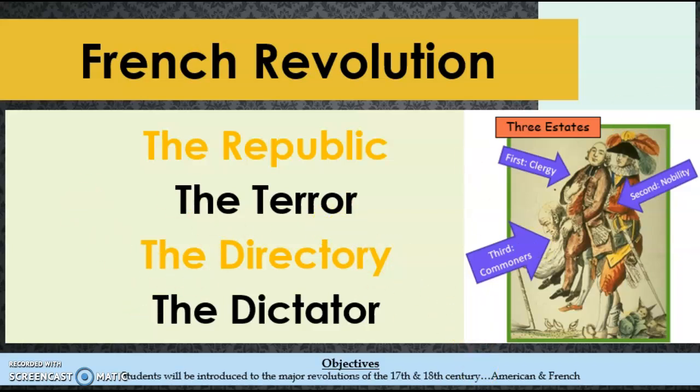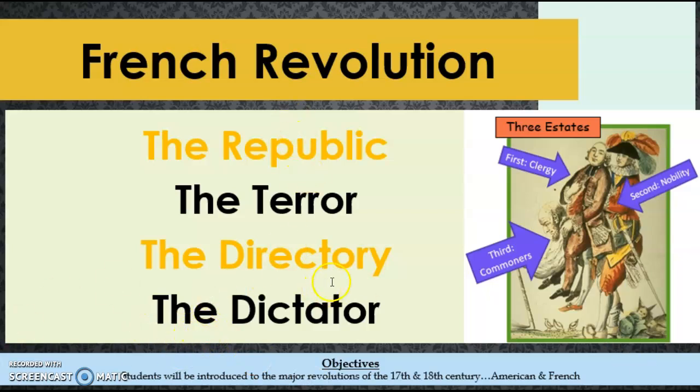It didn't really work. There was a lot of corruption, economic issues, and some of the other countries around them saw their directory as a threat to monarch absolutism and threatened to restore the throne and get rid of this pseudo-monarch democracy. More of a republic, but still. They ruled for a little bit until 1799, when Napoleon came in and overthrew the government in order to save it, as he believed, and that's the introduction of our dictator.